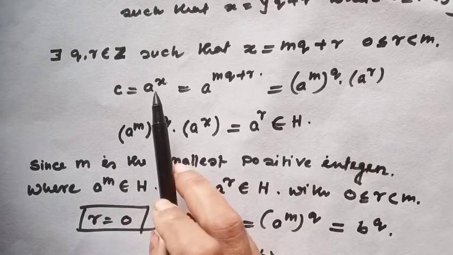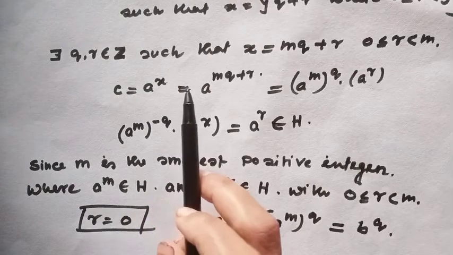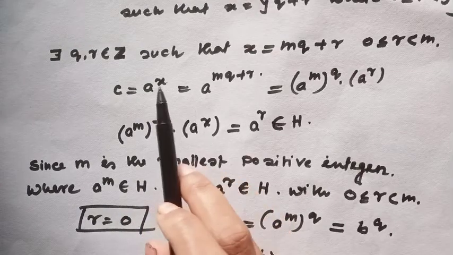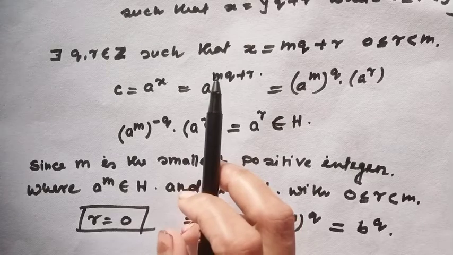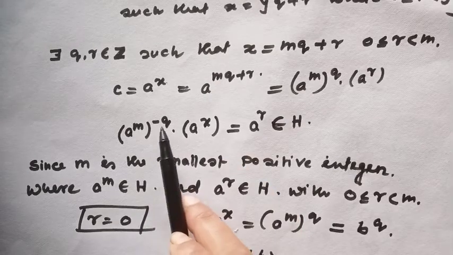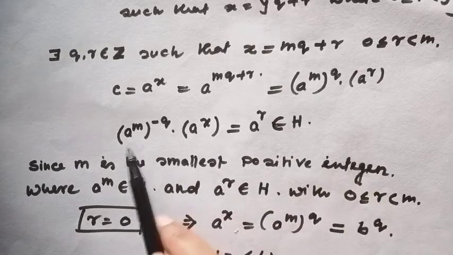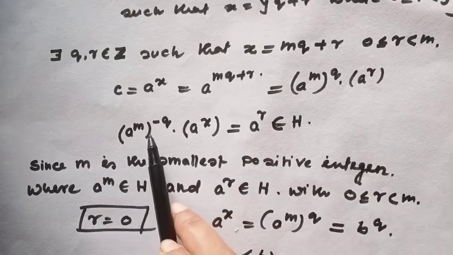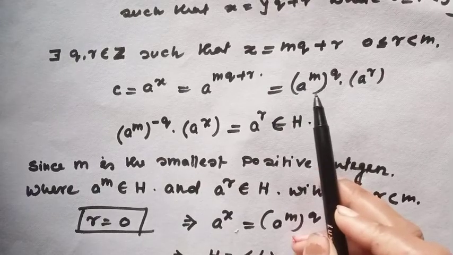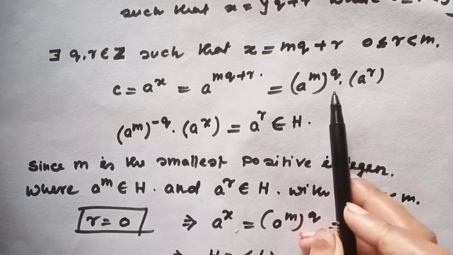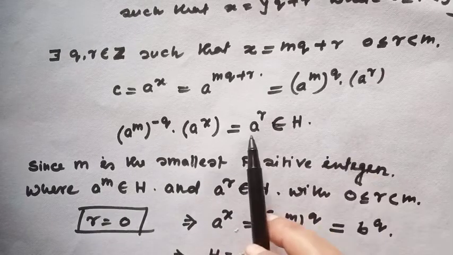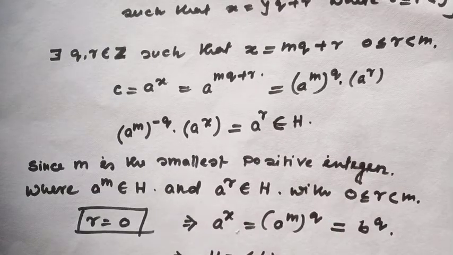Now multiply this equation by its inverse. Then the result will be a to the power m to the power minus q times a to the power x. Since this is the inverse of this element, here will be the identity. That means this equals a to the power r.